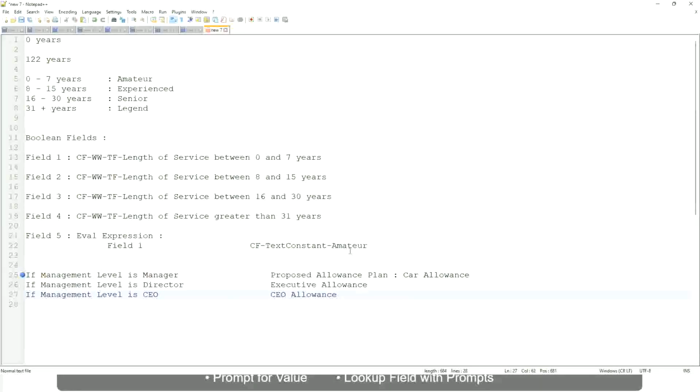And this is not a text. This is the link to the allowance that we want to have in the output, so that whoever is looking at this report can straight away click on this allowance and make sure that it is included in the package. So we want to return the allowance. Or maybe let's do something else. Okay, forget about this. If the management level is manager, return first line manager.